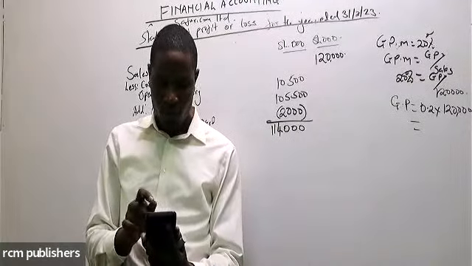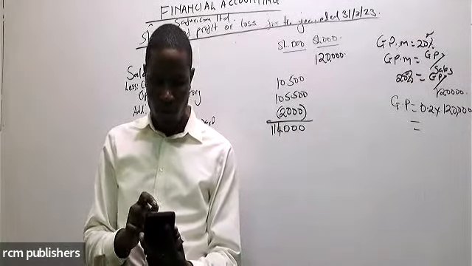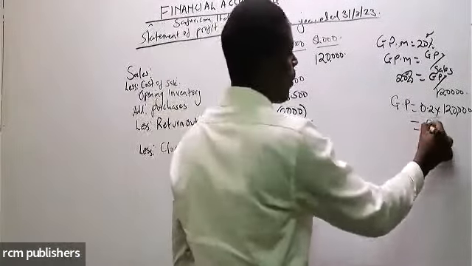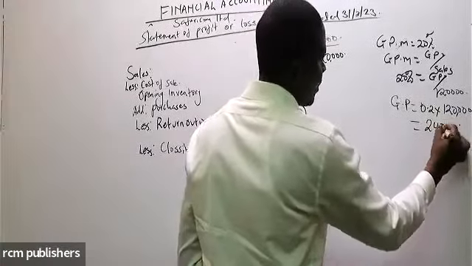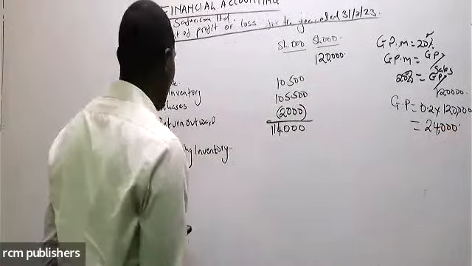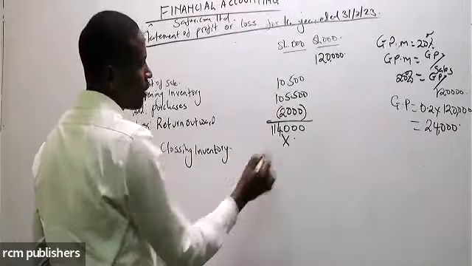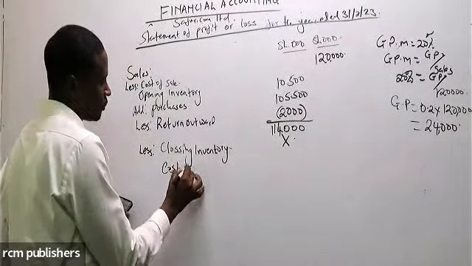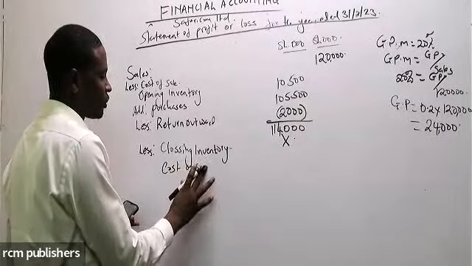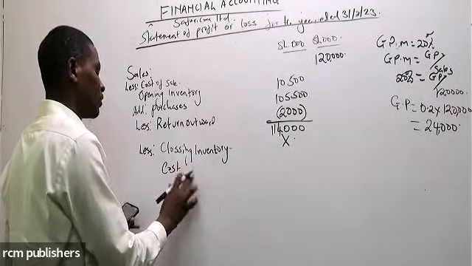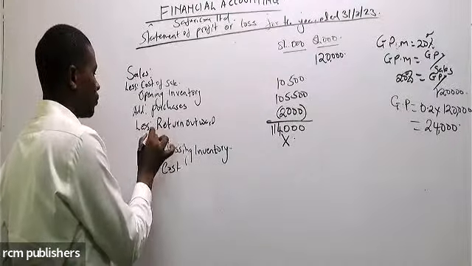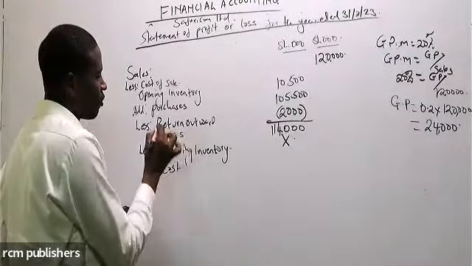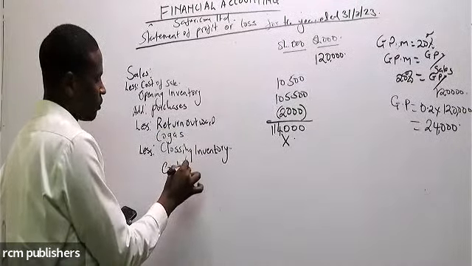Times 120,000 gives 20,000, getting 24,000. So class, if my gross profit is 24,000, and I know that if I less X here, I'm going to get the cost of sale, or the cost of goods available for sale, and cost of sale.